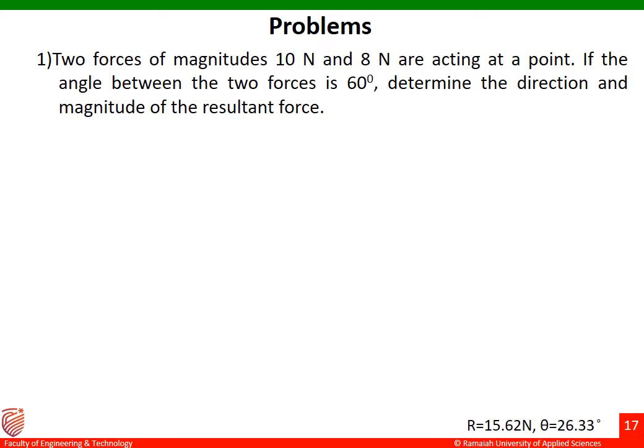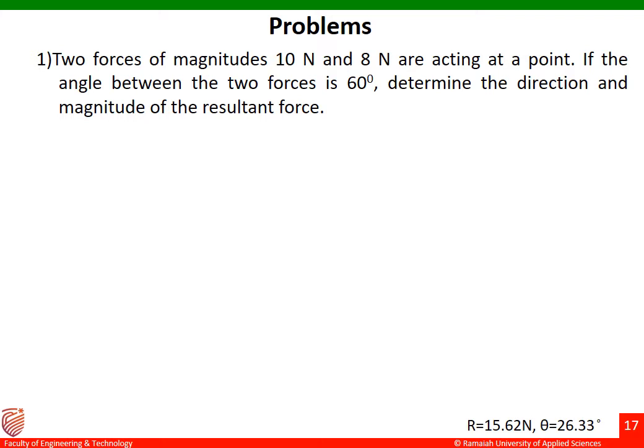Let us do certain numericals on this parallelogram law of forces. The first problem is: two forces of magnitude 10 Newton and 8 Newton are acting at a point. If the angle between the two forces is 60 degrees, determine the direction and magnitude of the resultant force.